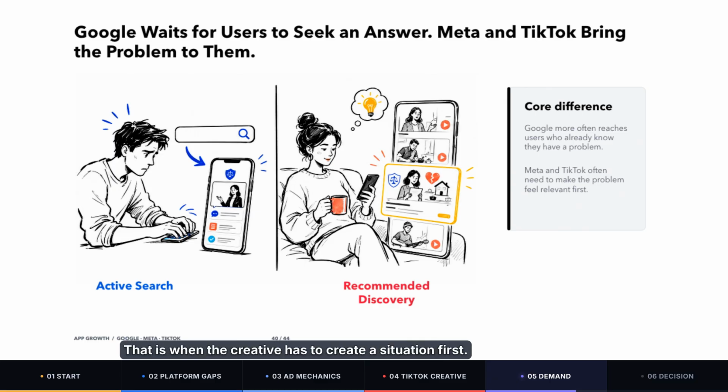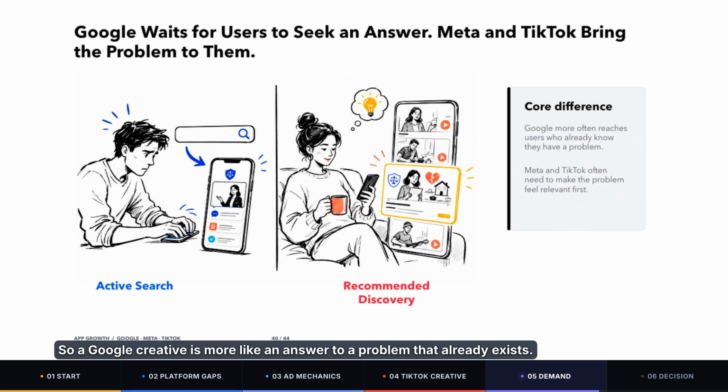That is when the creative has to create a situation first. For a legal advice agent, the creative could start with a specific problem. My boss suddenly asked me to sign this resignation agreement. Should I sign it? Or, if a contract contains these three clauses, don't sign it yet. After seeing that, the user may think, I've had this problem before, or I might need a tool like this in the future. The creative first puts a potential problem in front of the user, helps them recognize the need, and only then introduces the product.